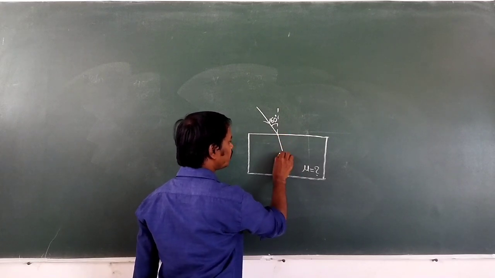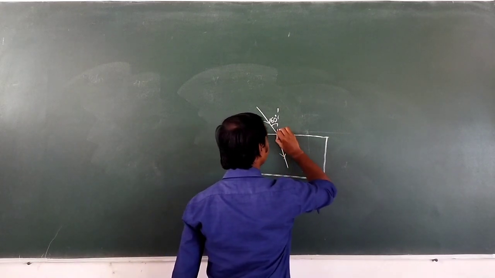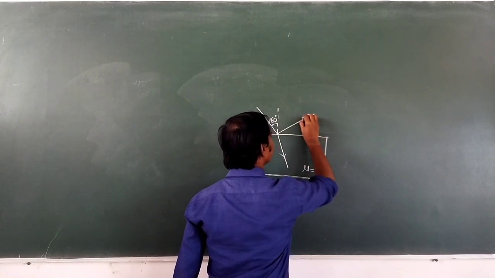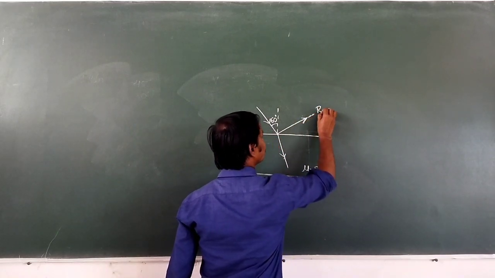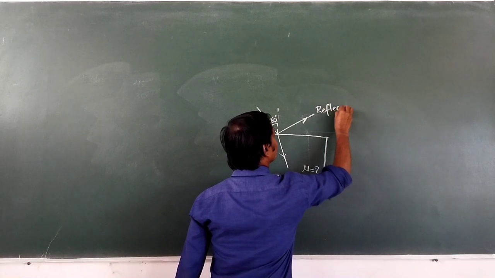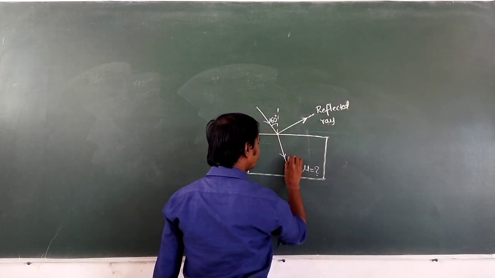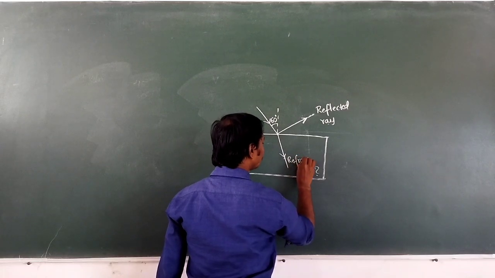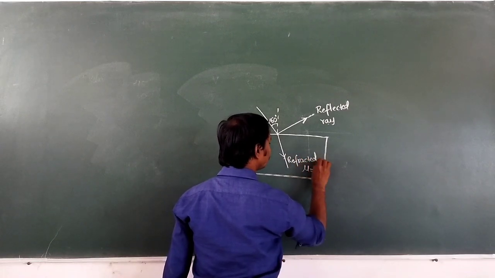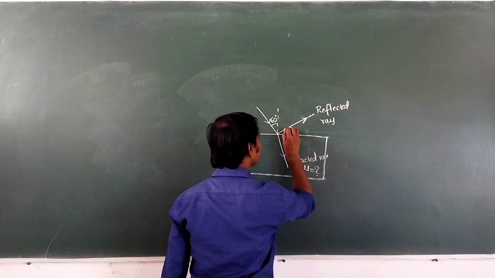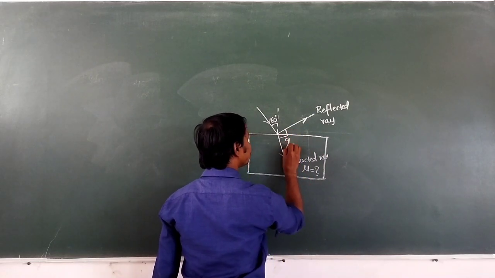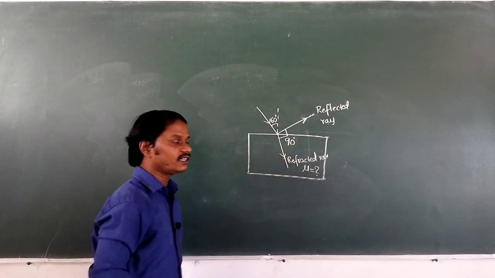When the light enters the glass, the light undergoes refraction. Part of light gets refracted and part of light gets reflected. Here this is the reflected ray, and it is the refracted ray. Both are perpendicular to each other. Means what is the angle between them? That is 90 degree.